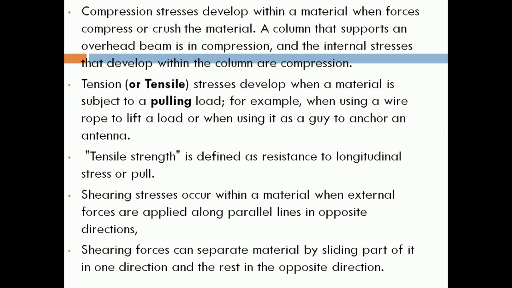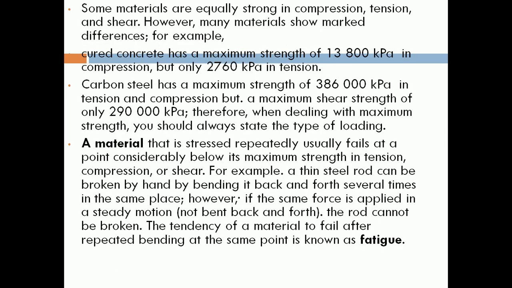Tensile strength is defined as the resistance to a pulling stress. A material that is stressed repeatedly usually fails at a point below the maximum stress. Example: a thin steel rod can be broken by bending it back and forth several times in the same place. If force is applied in a steady motion, the rod cannot be broken.